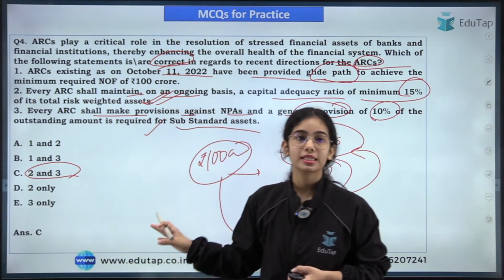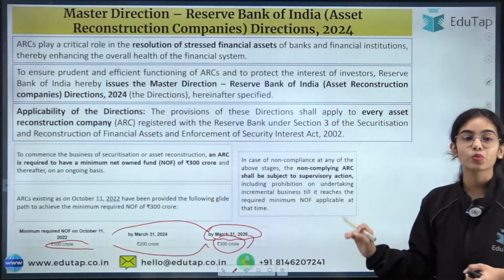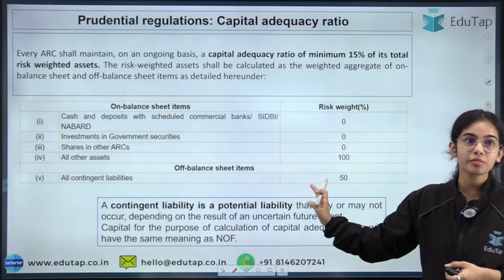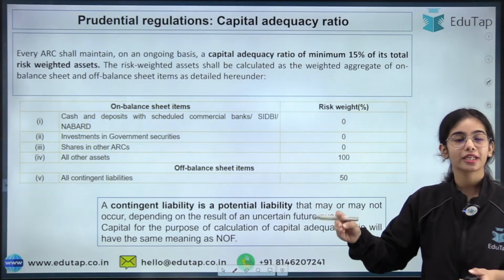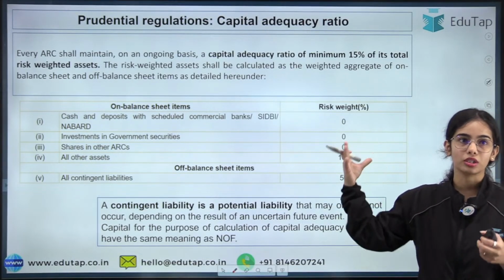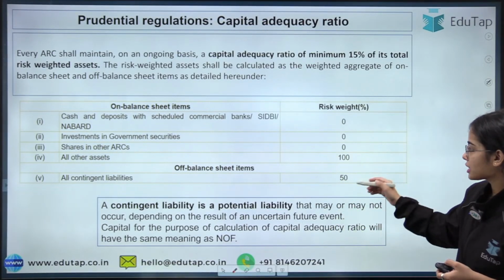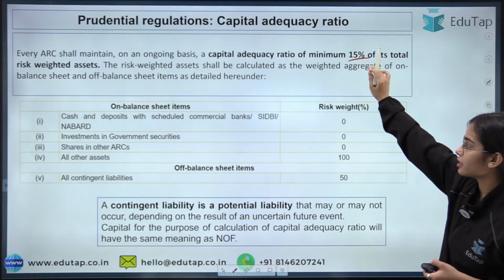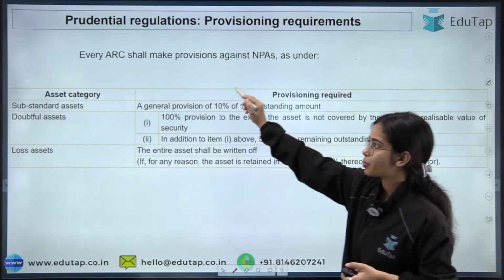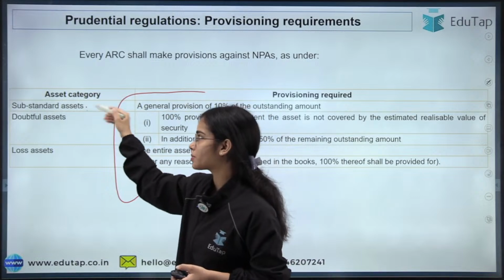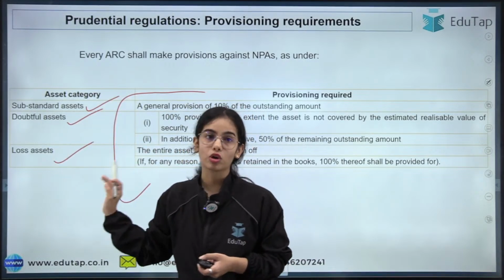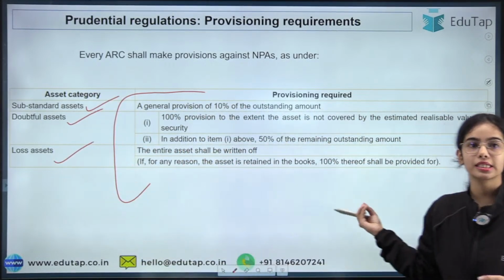Okay. So ARCs, these directions are important. That's why I have discussed it a lot of times, and these were a little complicated, but I have taken an extensive session on the directions. So this is the basic idea, that CAR of 15% and the provisions that have to be maintained for substandard assets, doubtful assets and loss assets, all of this we have discussed in detail.